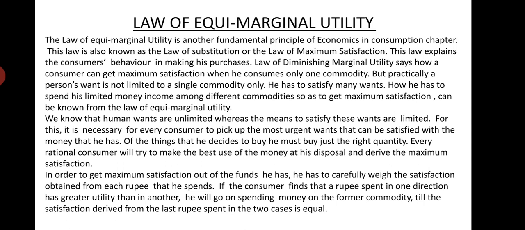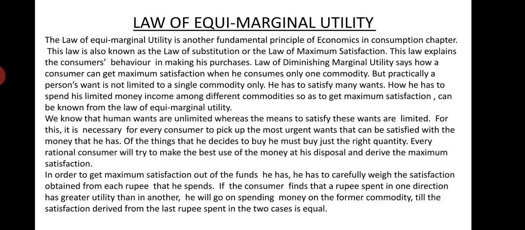The law of diminishing marginal utility says how a consumer can get maximum satisfaction when he consumes only one commodity. In that law, students, we have already read that when a consumer goes on consuming various units of a particular commodity, he gets maximum satisfaction at that point when his marginal utility becomes zero. When marginal utility becomes zero, total utility will be maximum.